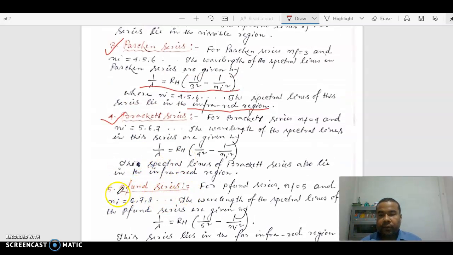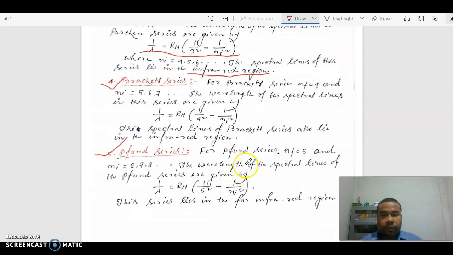And Pfund series. For Pfund series, the lower energy level corresponds to NF equal to 5. So the principal quantum number is 5 for Pfund series, and the higher energy levels correspond to principal quantum numbers 6, 7, 8 like that. So the wavelength of the spectral line in Pfund series is 1 by lambda equals R times 1 upon 5 square minus 1 upon Ni square.